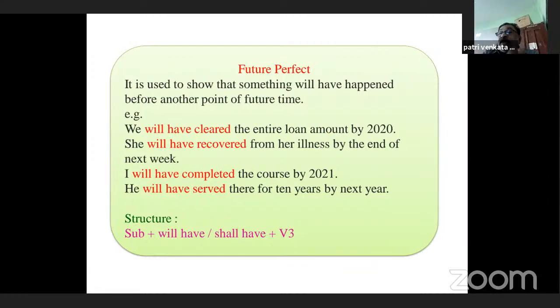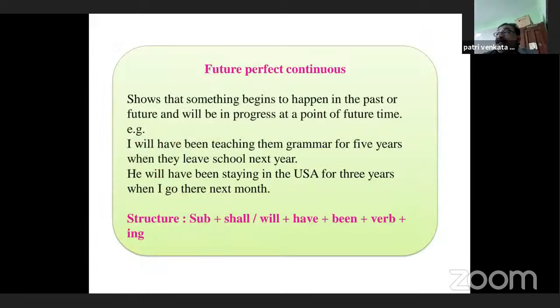Now the last one, future perfect continuous tense.